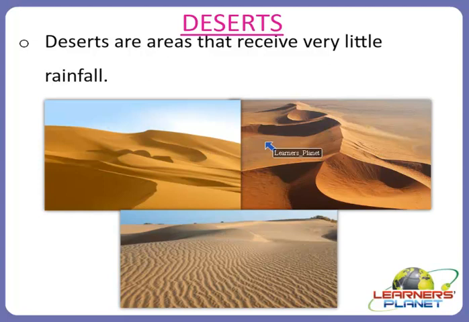Dry conditions means the regions where there is usually less than 25 centimeters of rainfall. So usually less than 10 inches per year or 25 centimeters, and a wide temperature range are the characteristics of deserts. The dry air leads to wide daily temperature fluctuations from freezing at night to over 120 degrees during the day. So a desert is defined as a region that has less than 25 centimeters of annual rainfall.